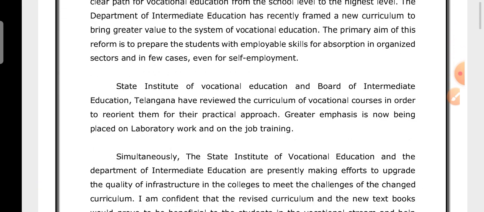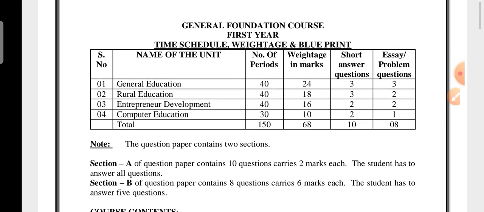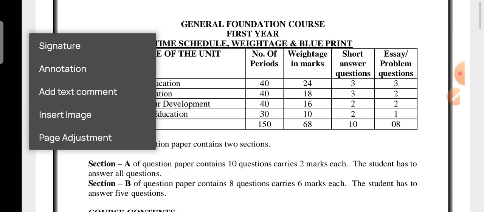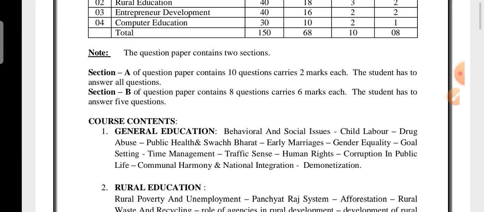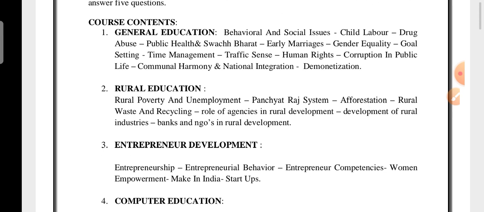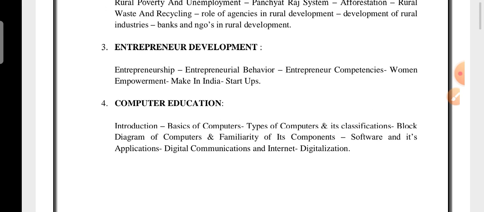Okay, this is like the introduction to the course. This is the time schedule, weightage, and blueprint. Next to section A, section B. Section A contains 10 questions, carries 2 marks. The student has to answer all the questions. Section B of the question paper contains 8 questions, carry 6 marks. The student has to answer 5 questions. Okay, this is the syllabus of the course. It contains general education, rural education, entrepreneurial development, computer education.